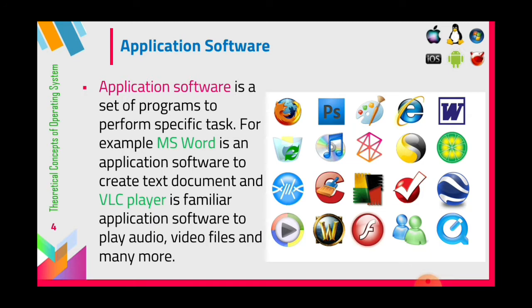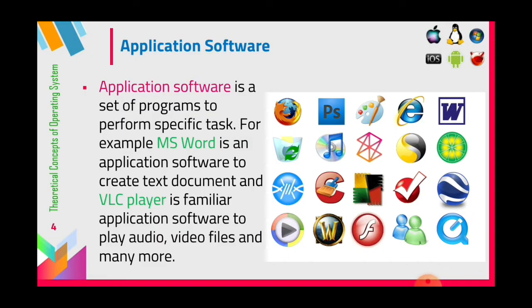So these are all known as application software. What is the meaning of application software? Application software is used to perform a specific task. Whatever task you prepare that software for, that task alone can be satisfied. So MS Word is used only for creating text documents. VLC player is used to play videos, audios and movies. So these are all application software.